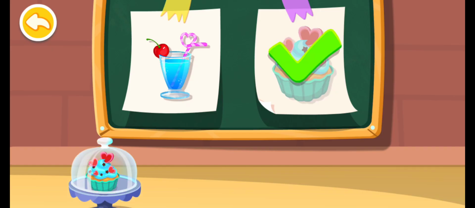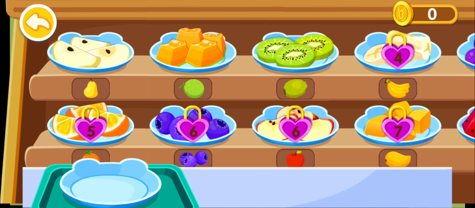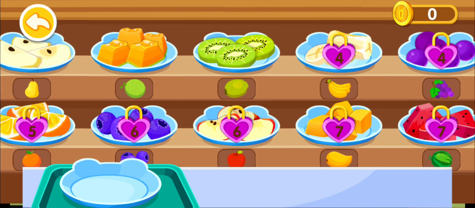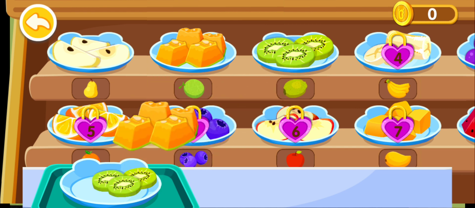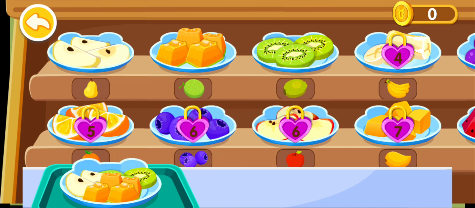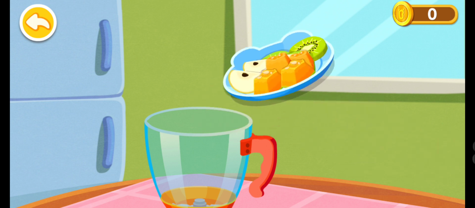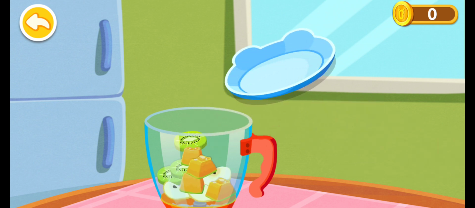This is what the customer ordered. Let's make it together. What fruit juice do you want to make? Kiwi. Pear. I can't wait to make some fruit juice.